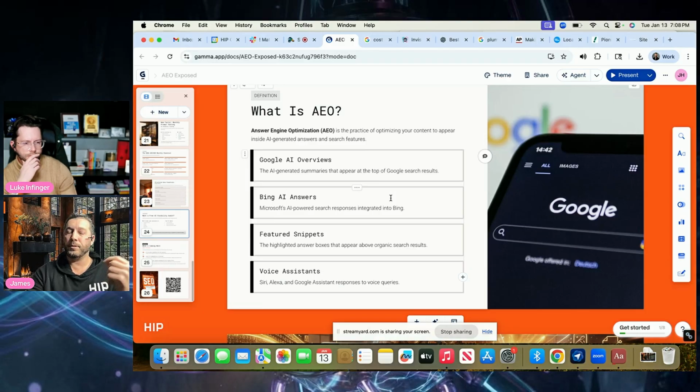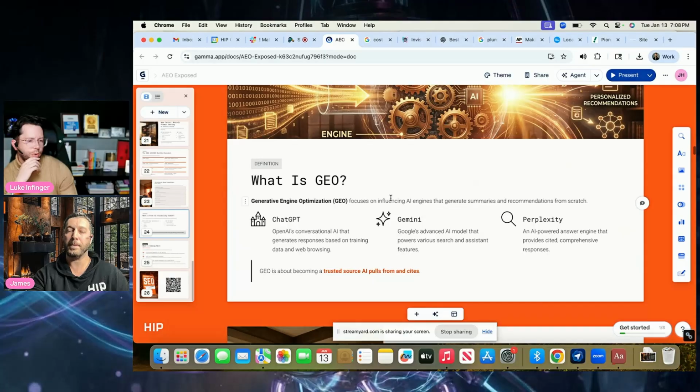Bing AI Answers is also them. There are specific featured snippets, very similar to what I just showed you inside of Google. And then there are voice assistants. A lot of the voice assistants, if you have really strong optimizations and you are also answering these and being optimized and found in Google, I find that you're also going to be the one that pops up for voice assistants as well.